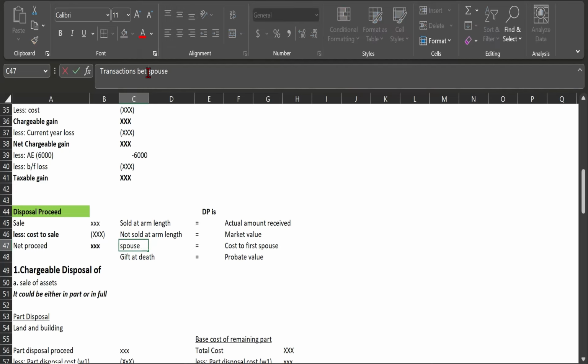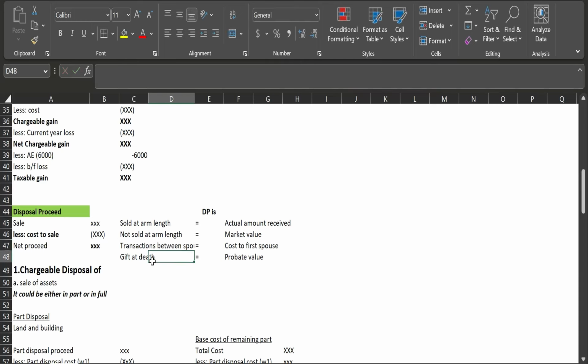Suppose my husband bought a car for 5,000 and he gifted it to me, or charged any price whatever, but the disposal proceeds will be the actual cost incurred by my husband. Okay, so this is the cost to the first spouse, or gifting spouse.